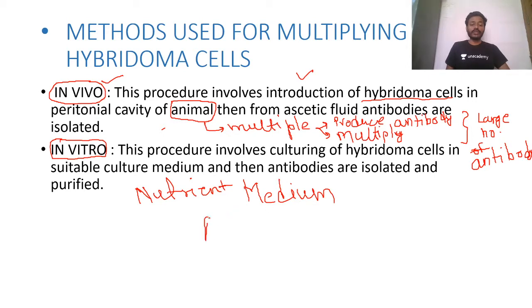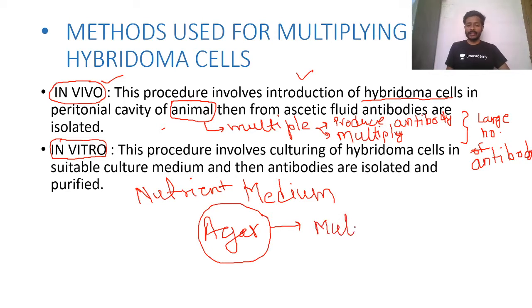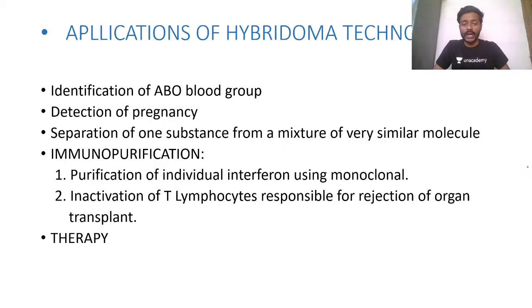Okay, so we use agar as a nutrient medium. Most commonly, it is extracted from algae. So we grow these cells in a petri dish in this agar, and these cells multiply, and again while multiplying they produce a large number of antibodies which we need, which are monoclonal antibodies.